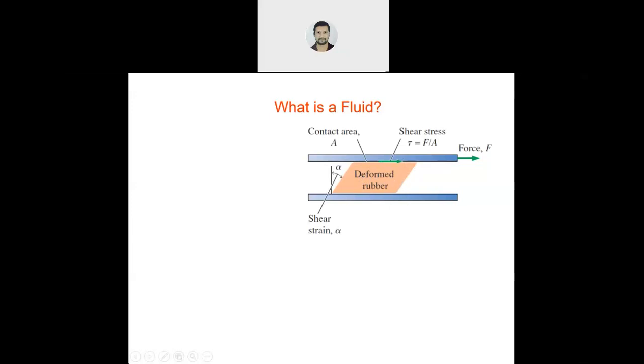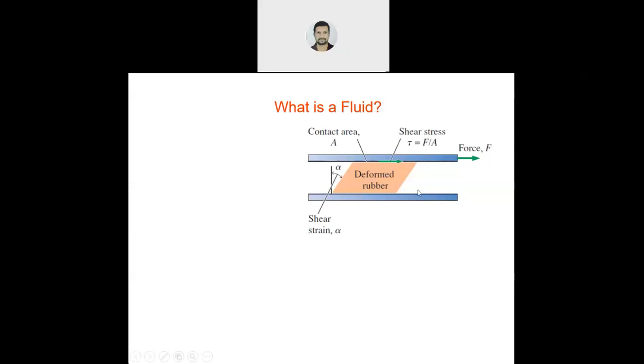Rubber can be deformed, it can be stretched, and it is a solid. Now we are applying shear stress, shear force, on the top layer of the rubber. Because of the force applied at the top layer, rubber is deforming its shape. It is not flowing. It is changing its shape.